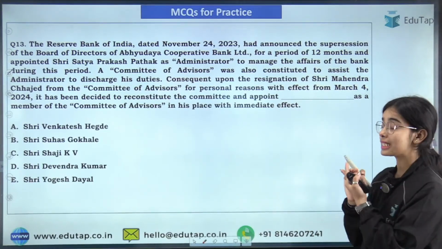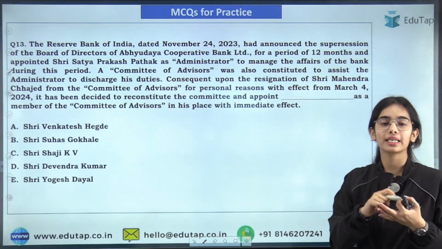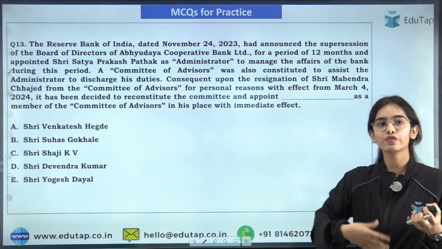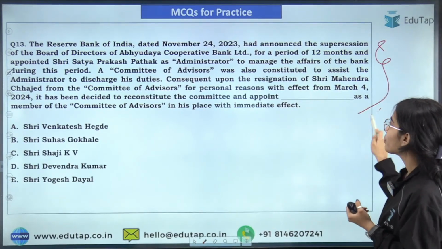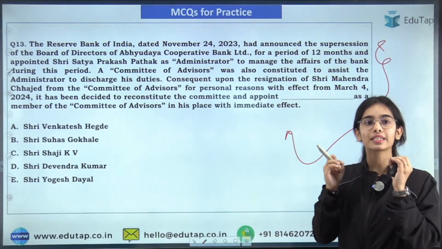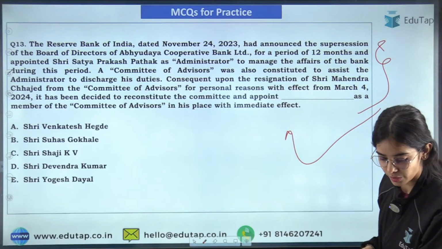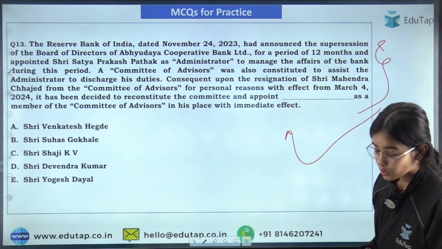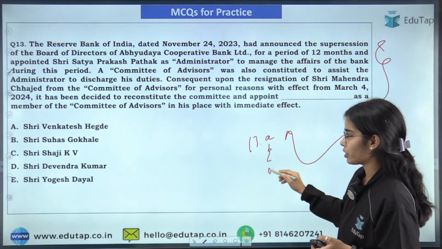So next question. It seems very lengthy, but if you know this news article, if you read just one statement, you will be able to tell the answer. Such questions are seen in the examination, but you do not have to read the whole paragraph, just read the relevant part and try to answer. You should be able to answer very fast. Okay, tell me that this is 13, and then give the answer A, B, C or D.